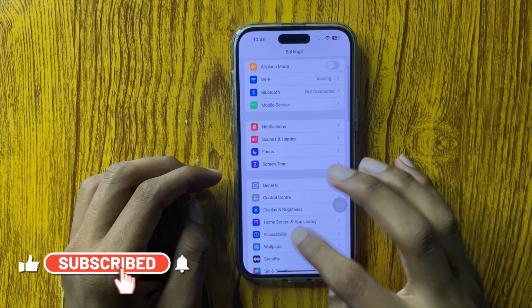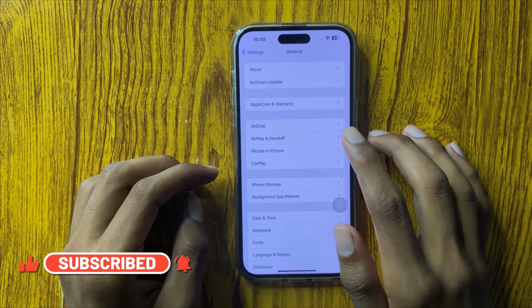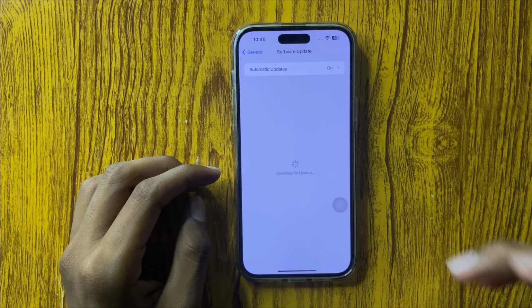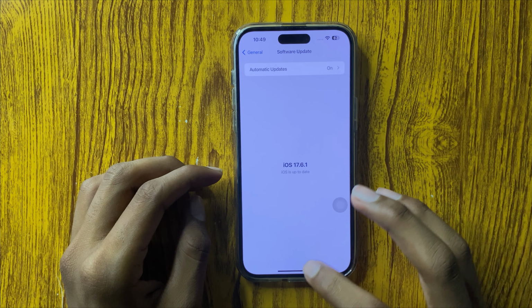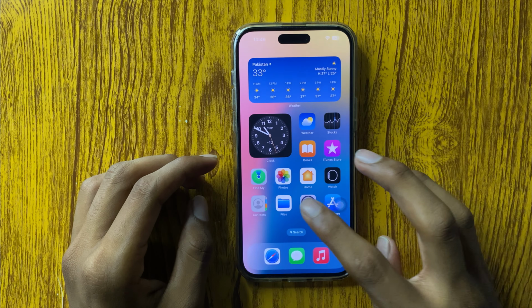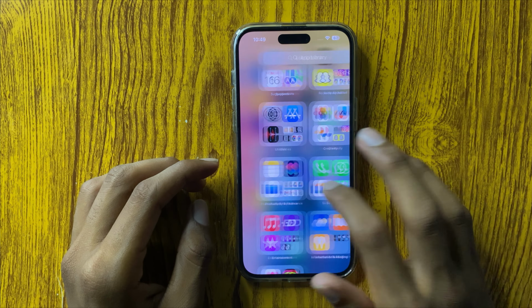And if it doesn't work, then go into General and go into Software Update to check whether your latest version will be updated or not. If it doesn't update, then update it. After updating to the latest version of iOS, your problem will be fixed.